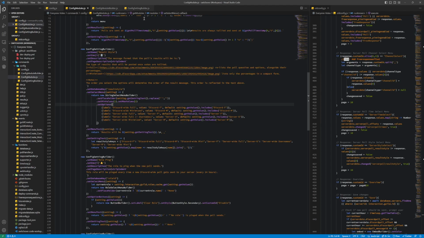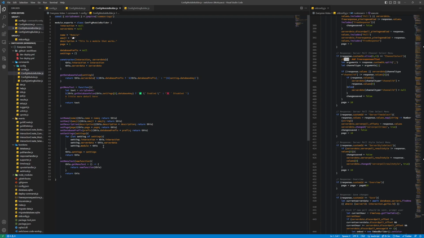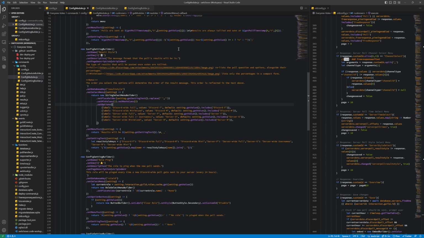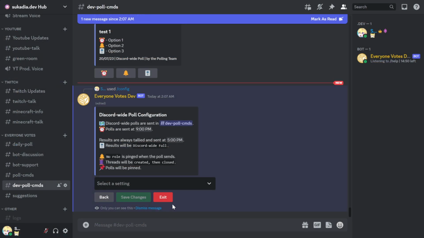And then the builders themselves, these are how basic they are. It's literally just set values. And then this one is a bit more advanced, but again, it's just set values and actually more so set functions as well. But that is the config. That is going to be the baseline. I only got the Discord-wide poll section working for it now.